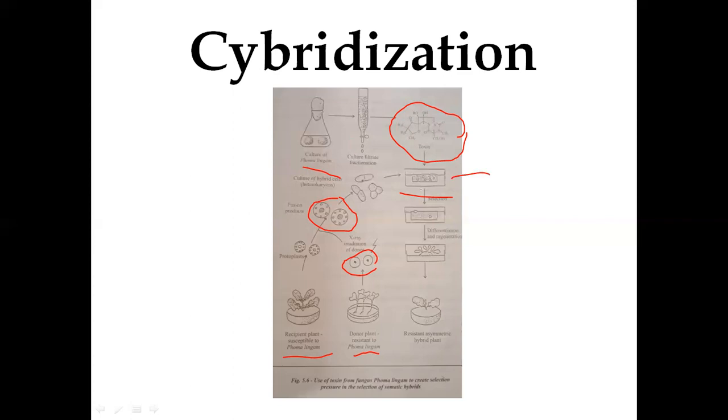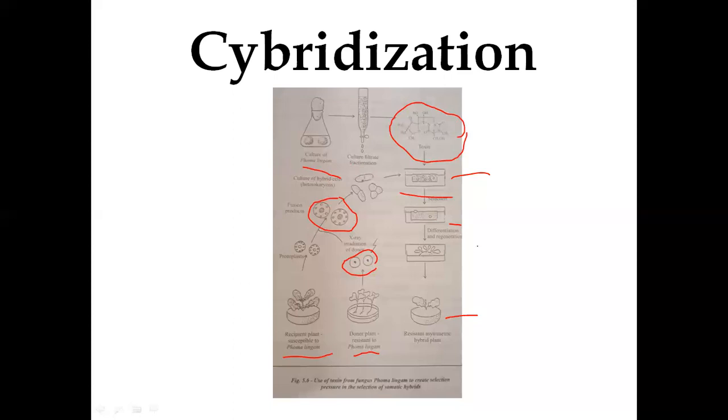When these hybrids were grown on the media supplemented with the toxin, the protoplasts which grow will be resistant to Phoma lingam infection, but not the other fused hybrids. Such regenerated hybrids will be further selected, and those Brassica plants will be resistant against Phoma lingam infection.